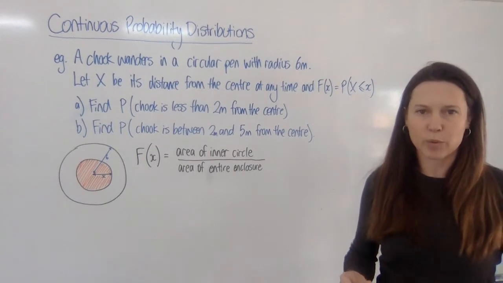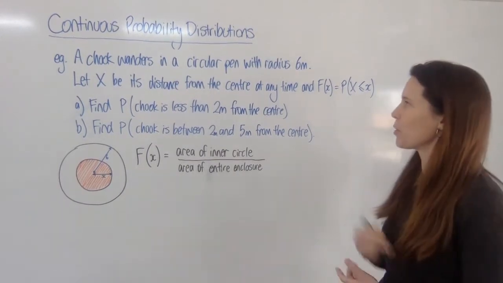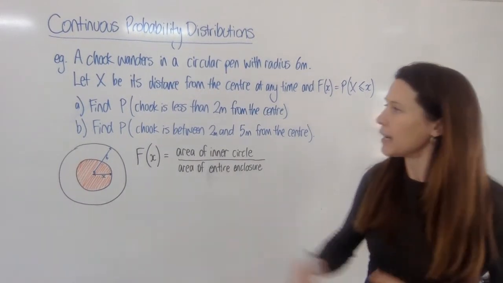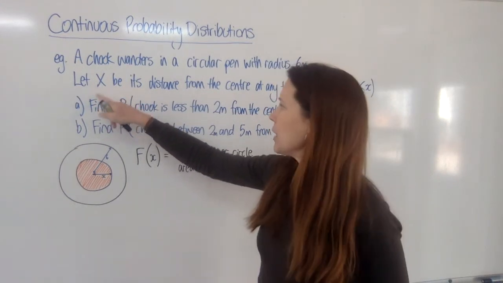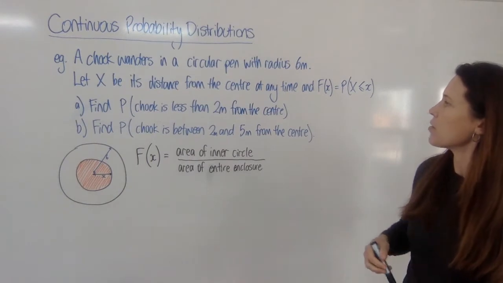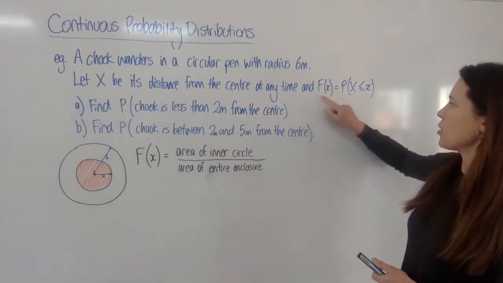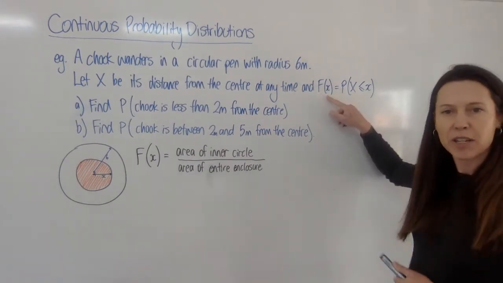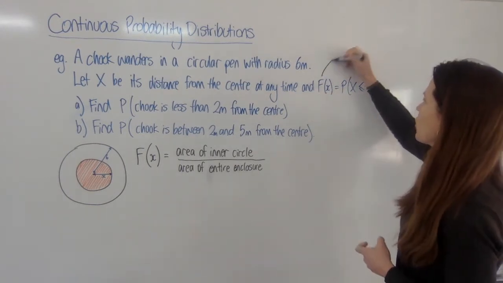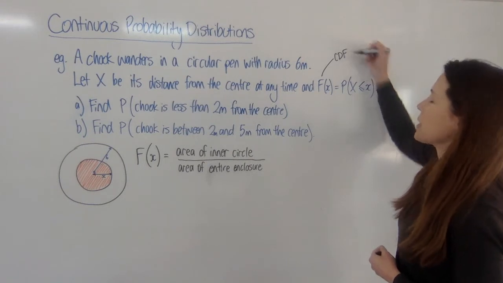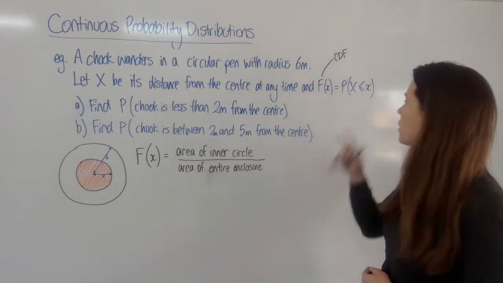So now an example. A chook wanders in a circular pen with a radius of 6 metres. Let X, and notice this is big X because this is the random variable, let X be its distance from the centre at any time, and the function of x, now you'll notice the notation here, big F is what we use for a cumulative distribution function. So this is going to be a CDF in its own right.